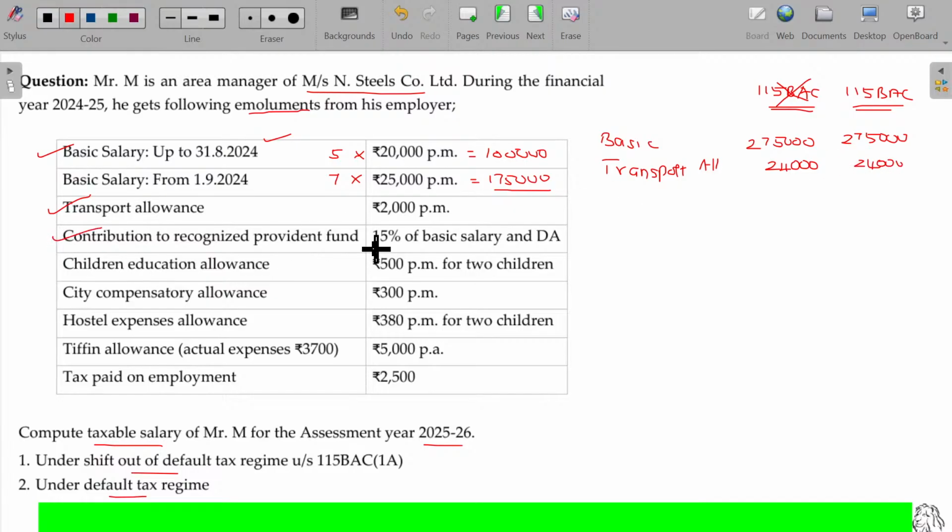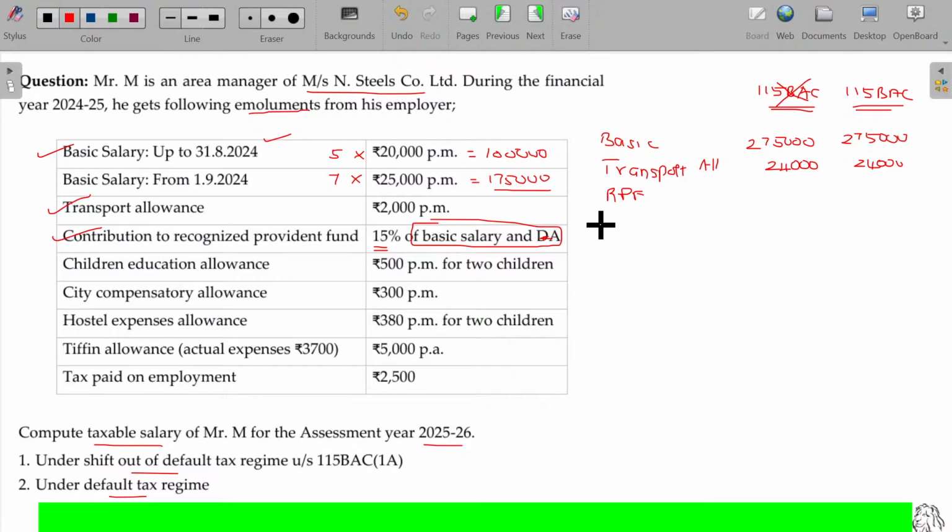Contribution to recognized provident fund. 15% of basic and DA. Do we have the DA here? DA information is missing. Okay, 15% of salary. In case of RPF, only 12% is exempted.